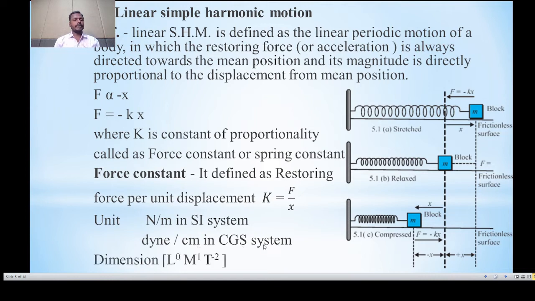Now the next point is dimensions of force constant. We know that dimensions of the force are L raised to 1, M raised to 1, T raised to minus 2. And dimensions of the displacement are L raised to 1, M raised to 0, T raised to 0. So finally we can write, L and L get cancelled, L raised to 0, M raised to 1, T raised to minus 2.